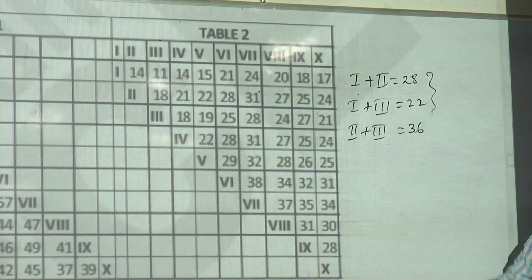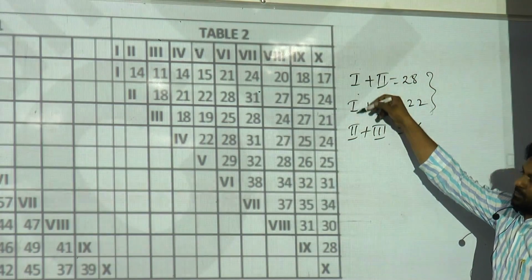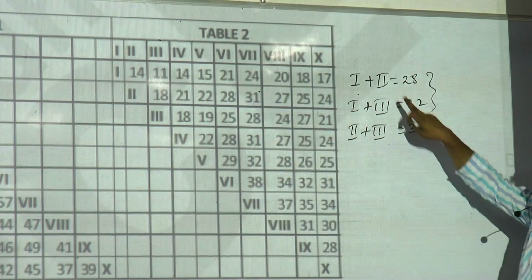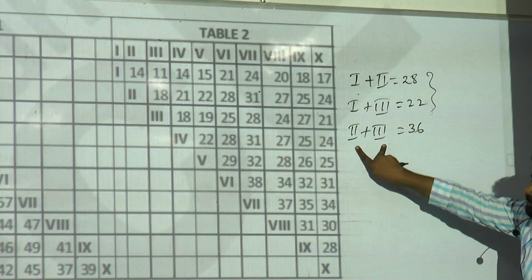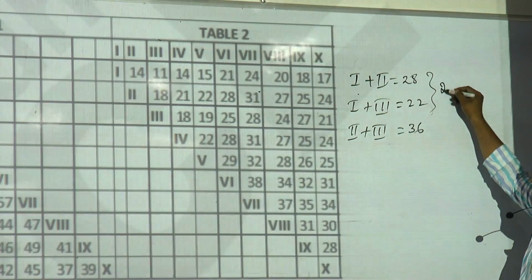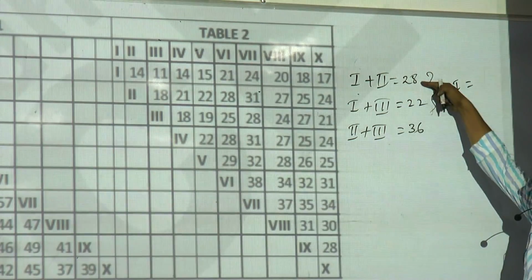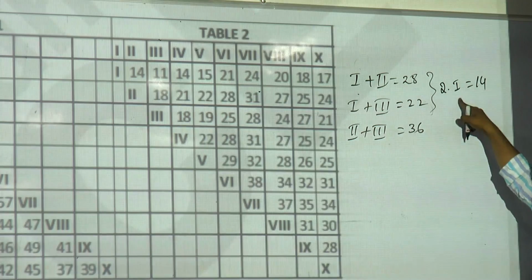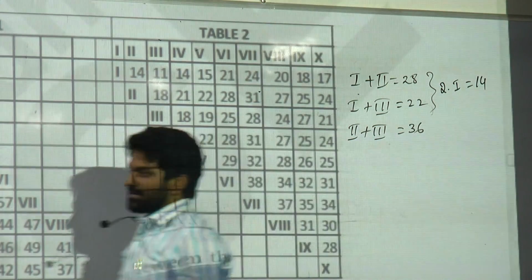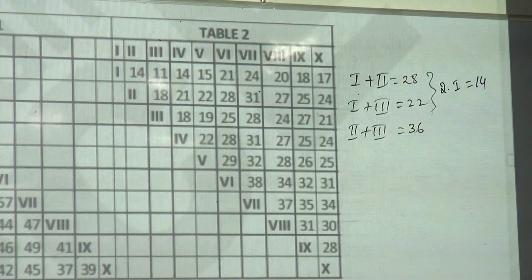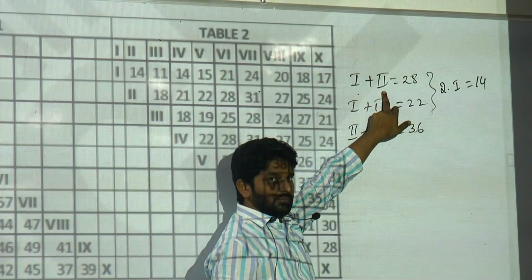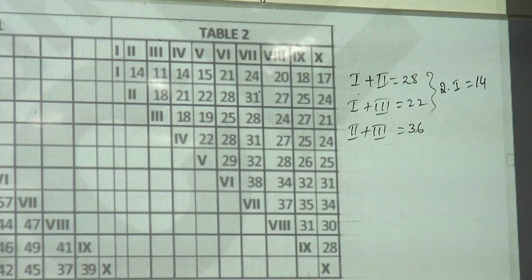If I add these two, I have first section 2 times, second section and third section. And if I subtract second section and third section, I will get 2 times of first section. 28 plus 22, 50. 50 minus 36, 14. So 2 times of first section is 14. Then 1 time is 7. Enough. 1 and 2 together 28. So second section is 21.